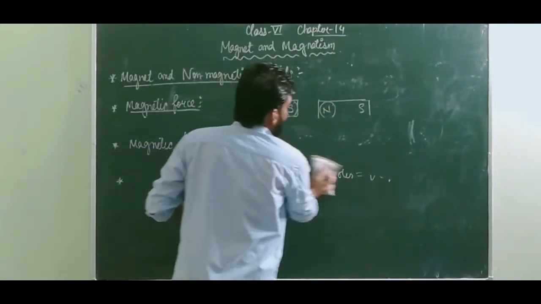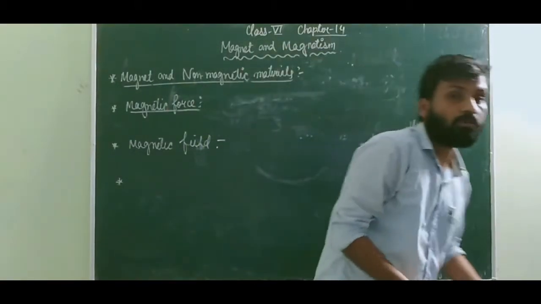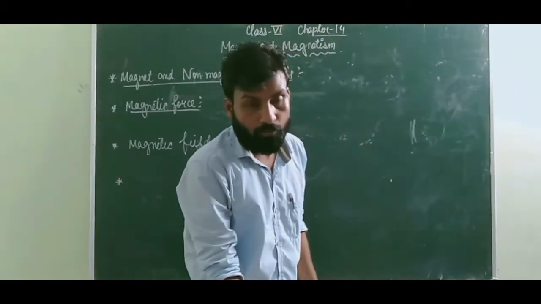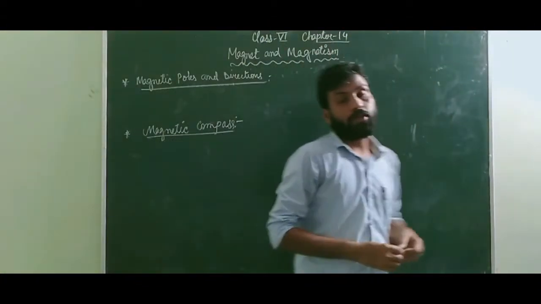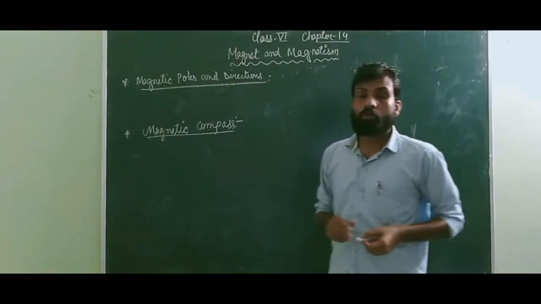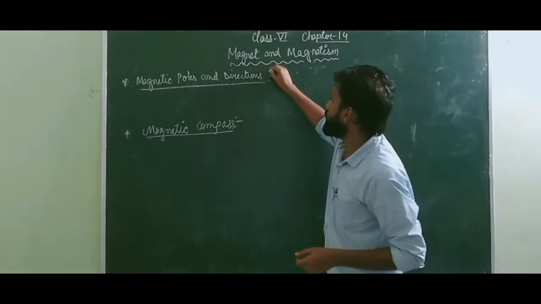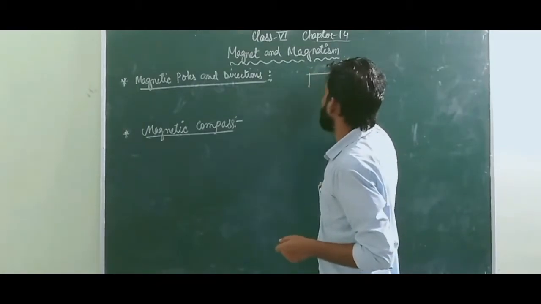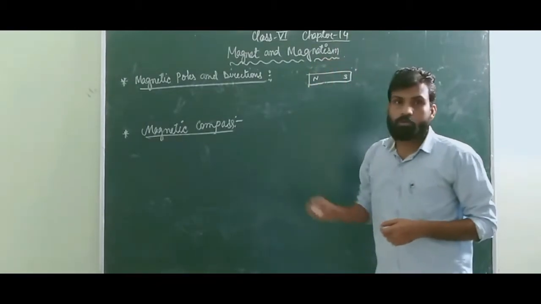And this force, by which they will attract or repel, is known as the force of attraction or the force of repulsion. We have already discussed that a magnet has two poles, north pole and south pole. Next topic: suppose you have taken a large magnet, and make it your north pole and south pole.